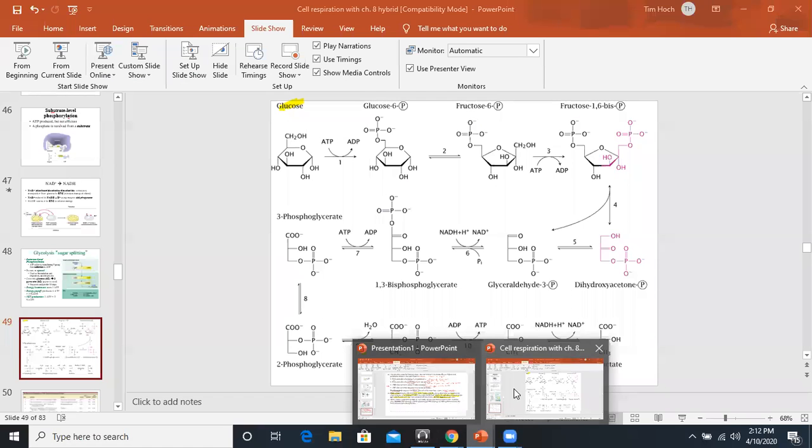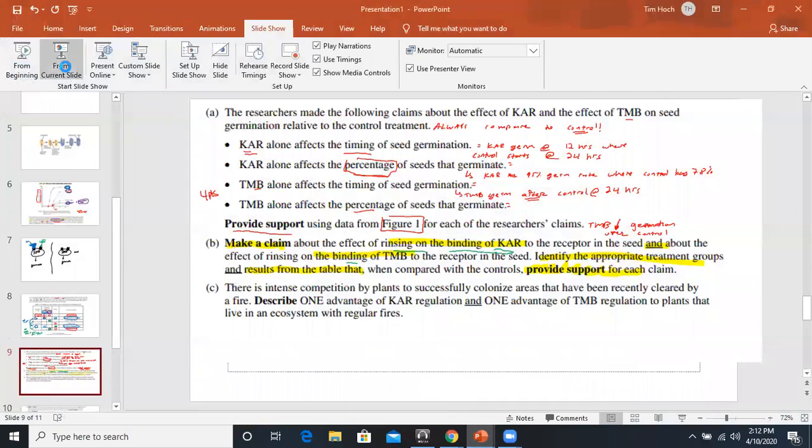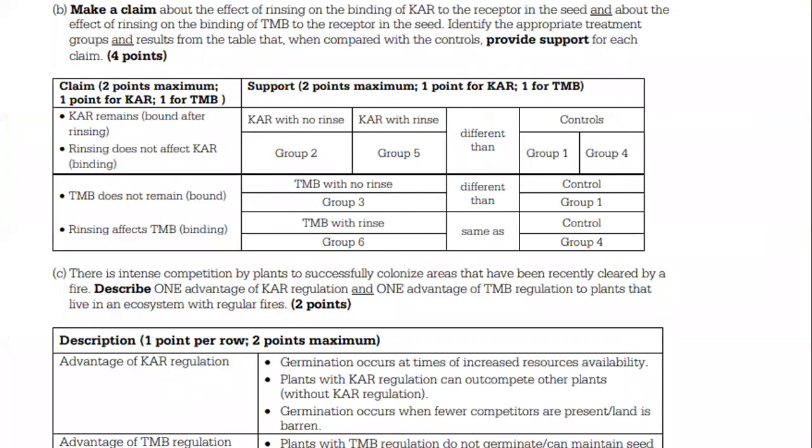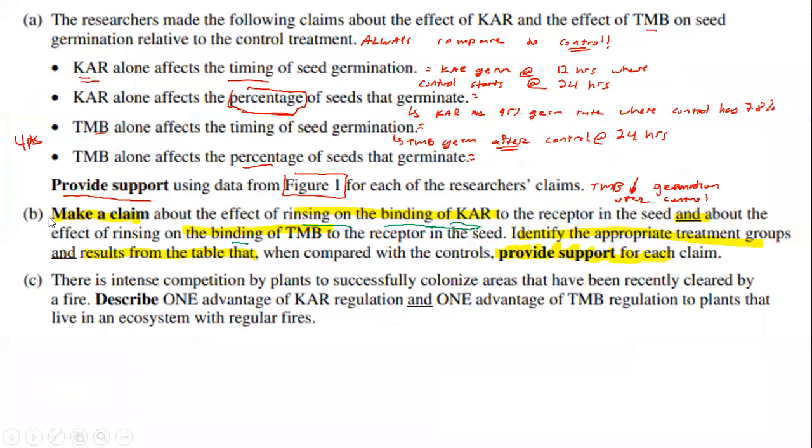Now, let's wrap this one up. So for this one, the last kind of summary here, this is the same thing. For C, it's asking, there is intense competition by plants to successfully colonize areas that have been recently cleared by fire.